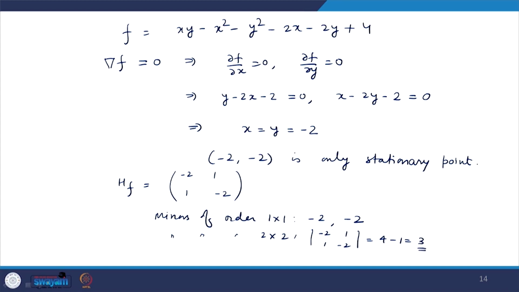So, by this we can say that this matrix is negative definite, and since it is negative definite, this point is the point of local maxima of f.